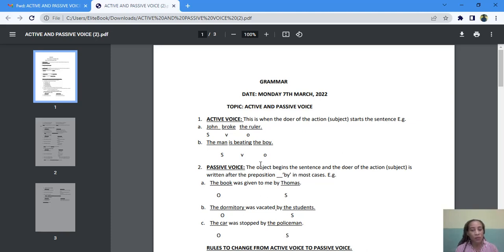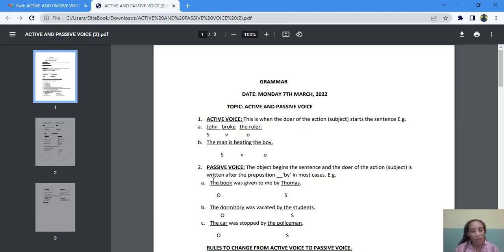So if we want to change this passive voice to active voice, remember we are going to begin the sentence with Thomas because Thomas is the person that gave the book to me. So the active voice will be Thomas gave me the book. Thomas gave me the book. But because this is a passive voice, it becomes the book was given to me by Thomas.